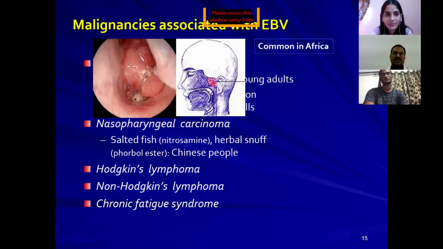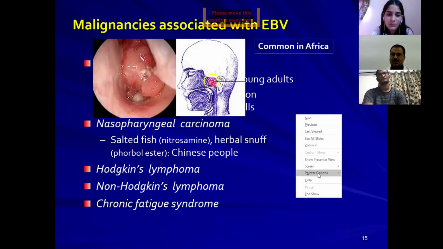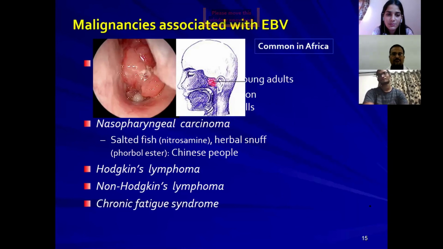Now you can see this appearing on the endoscopic picture. This is the location of the nasopharyngeal carcinoma on the schematic diagram. But this is how you can see it on endoscopic examination of the nasopharyngeal area.